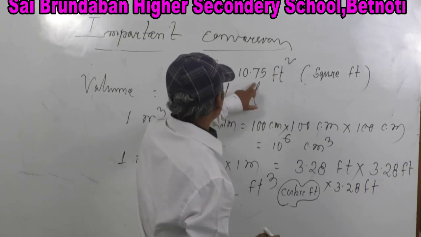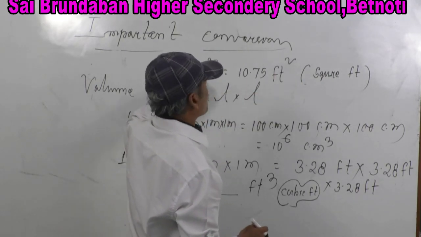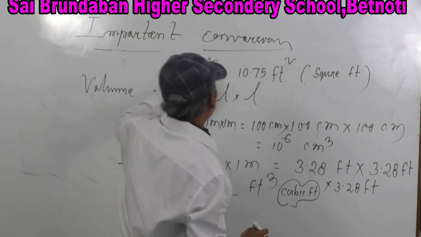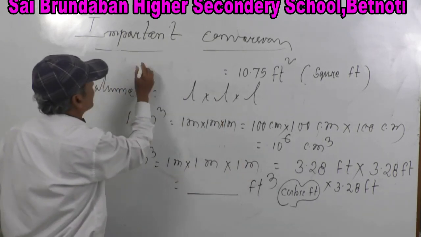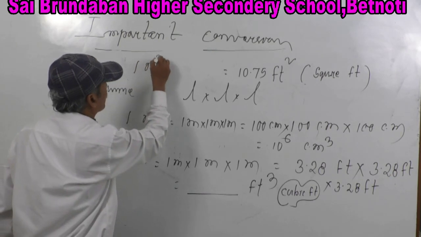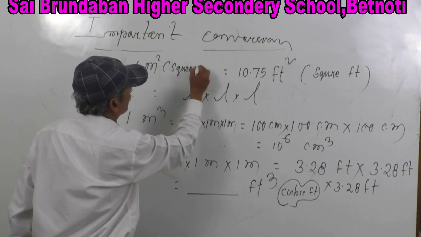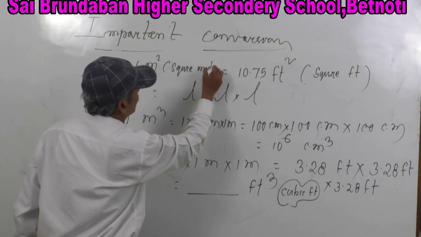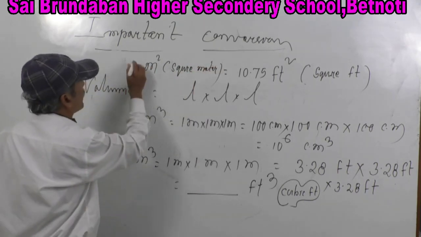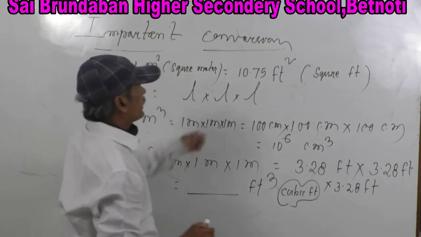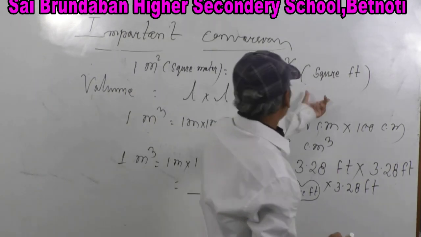This is area. No doubt this is meter square, or you may say this is square meter. So now 1 square meter is equal to 10.75 square feet.